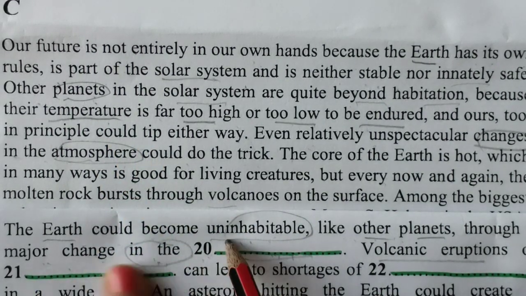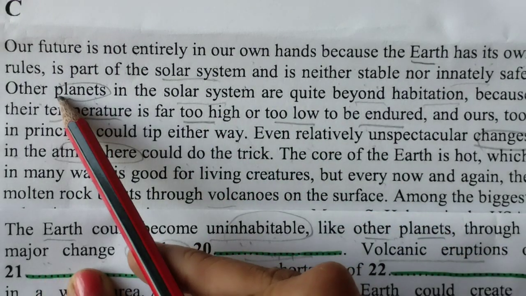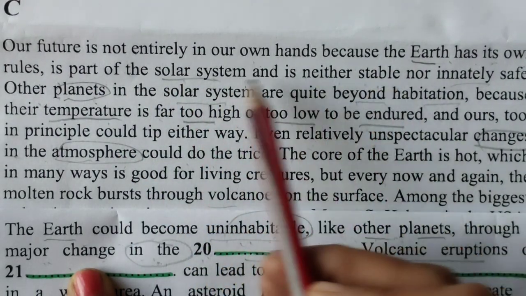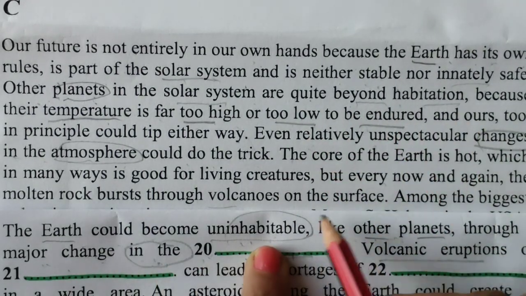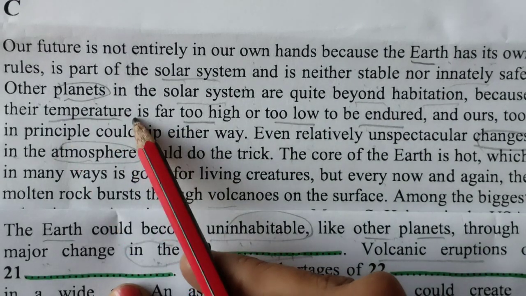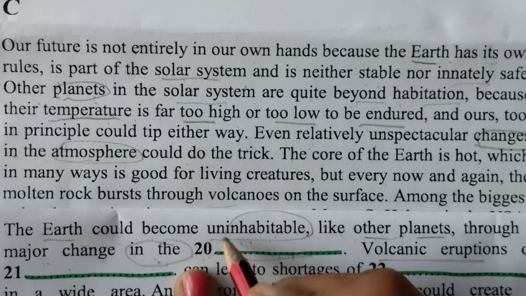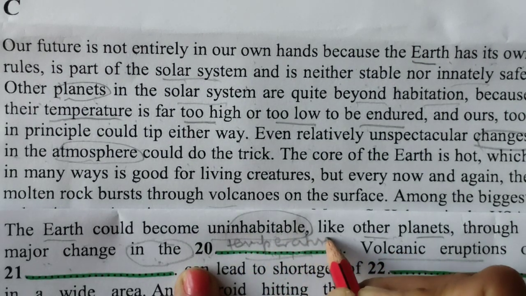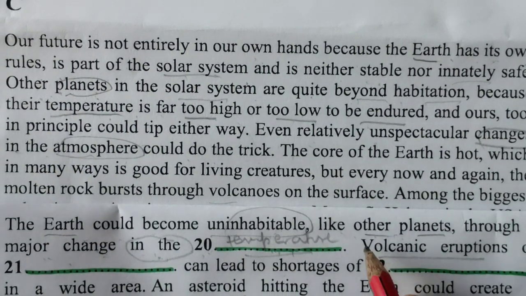The earth could become inhabitable like other planets through a major change. So here they have started talking about earth has its own rules like the solar system. Other planets in the solar system are quite beyond inhabitable, the word is also there. Okay, because their temperature is too high to be endured and ours too in principle. So here we will just write temperature. Okay, so that's why atmosphere will not come.